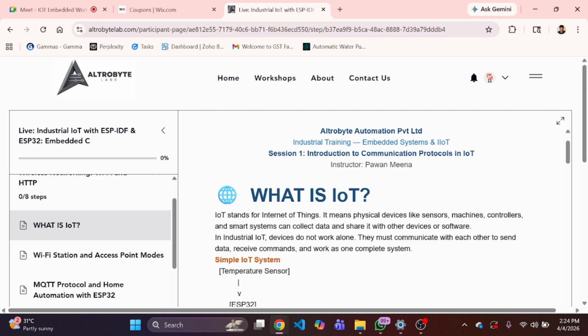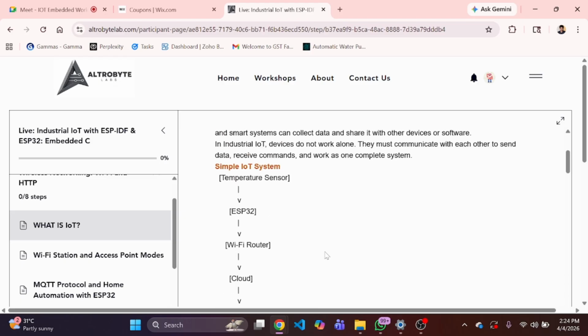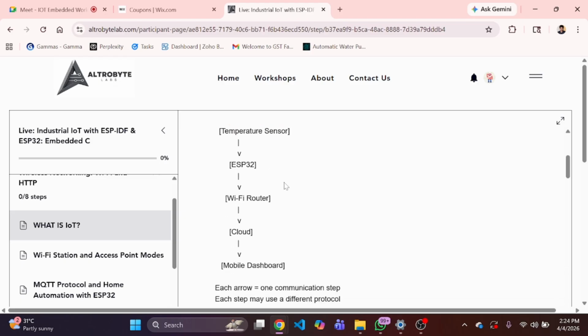So this is what we call a complete IoT system. To call it IoT, the system should be connected with other devices or applications in a network. Let's take a simple example of a smart home. For how the AC and fan work, first there should be a temperature sensor in your home or office. It will tell the current temperature of the room. Then it will automatically turn the electrical appliances on and off: fan, cooler, and your AC.